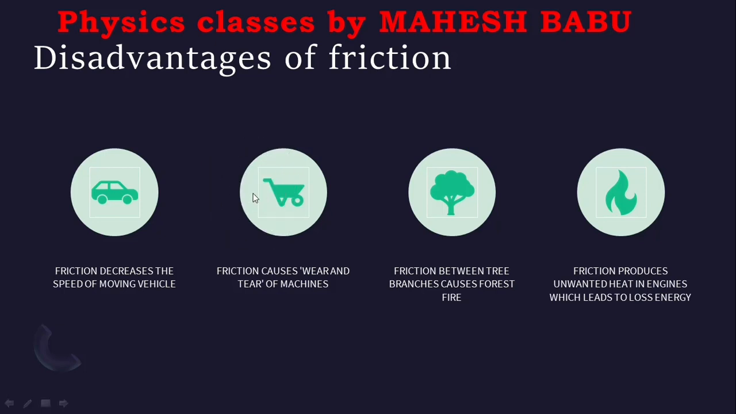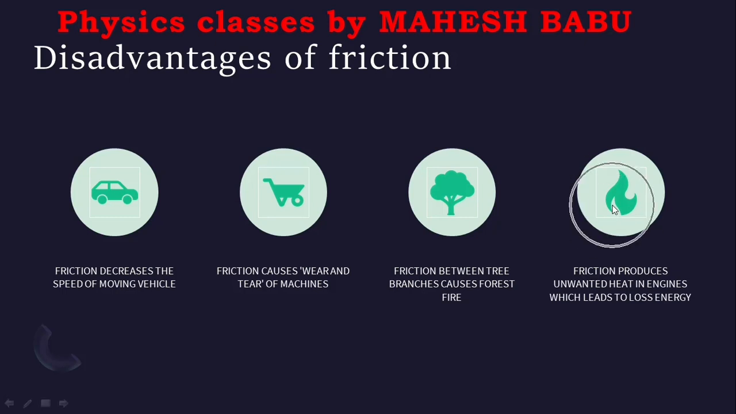Next, friction causes wear and tear of machines. Wear and tear means loss or damage of the parts of the machine. So because of friction, if you use it for more days, it gets damaged. Next, friction between tree branches causes forest fires. Whenever one tree touches another tree, they rub against each other and produce heat and then cause a forest fire.